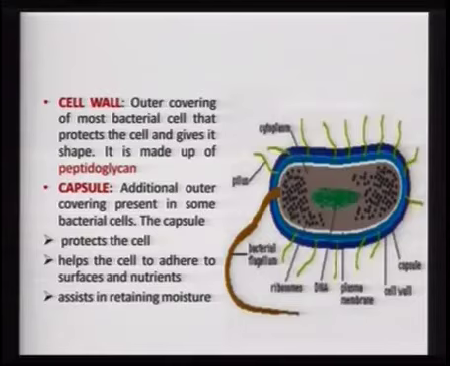So here you see that although some of the eukaryotes also have the cell wall, the composition of the cell wall is different from the prokaryotes. The cell wall gives rigidity to the bacteria, or gives shape to the bacteria, and also protects the bacteria. There is an additional layer which is present in some of the bacteria, but not in all the bacteria, which is outside the cell wall, and this is known as the capsule.